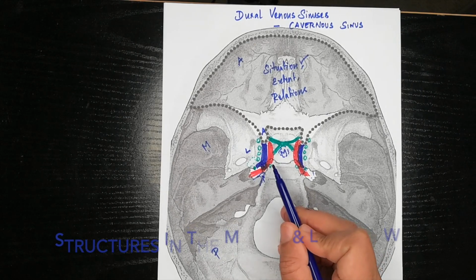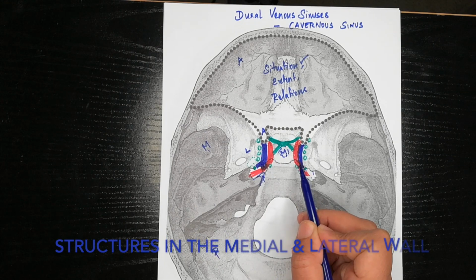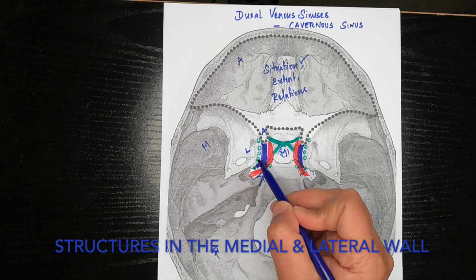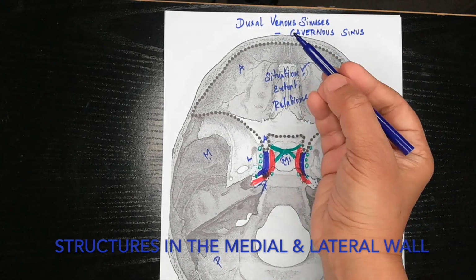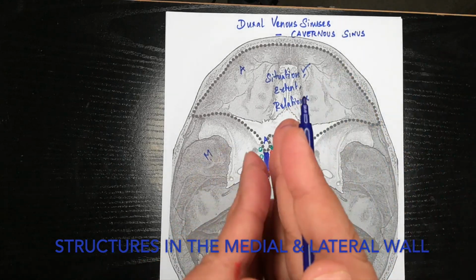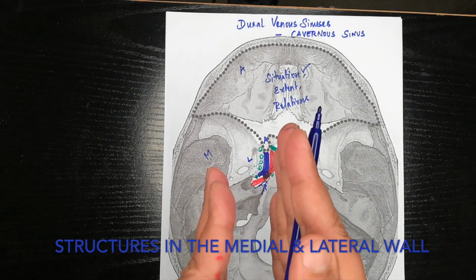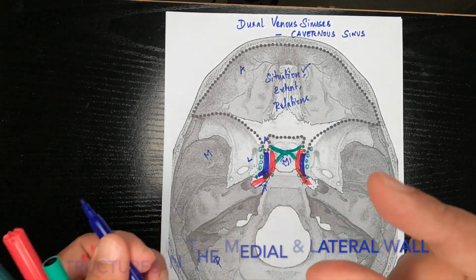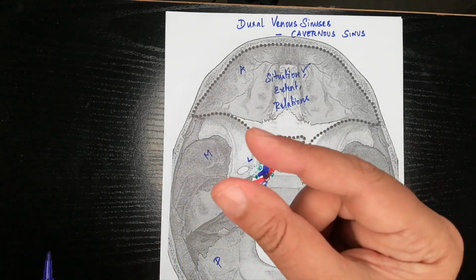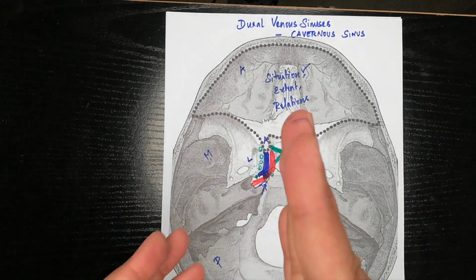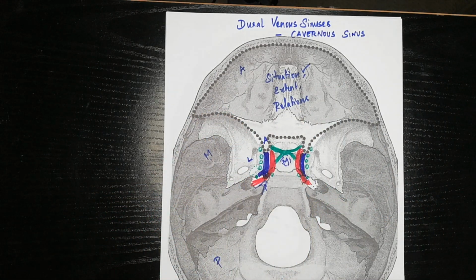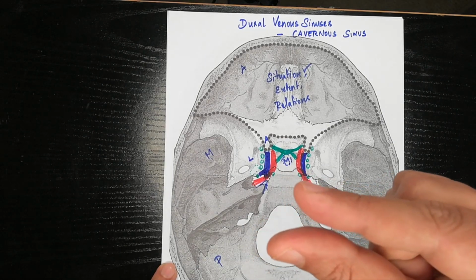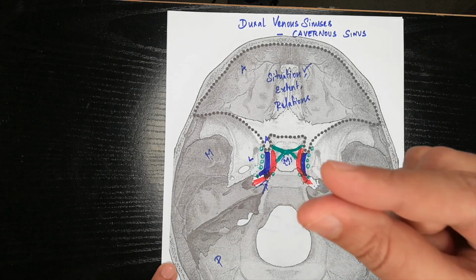Why is this cavernous sinus very important clinically? Because many structures lie within the lateral wall. All these dural venous sinuses are nothing but spaces enclosed between the endosteal layer and the meningeal layer of the dura mater. So it is not like a tube where you see the veins as tubular structures. These venous sinuses are lined only by endothelium, which is the epithelium lining the blood vessels. So they are just sandwiched between the endosteal layer and the meningeal layer.